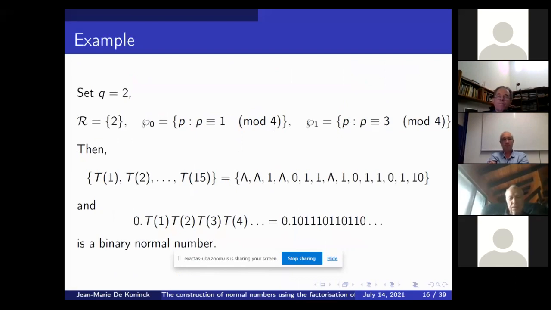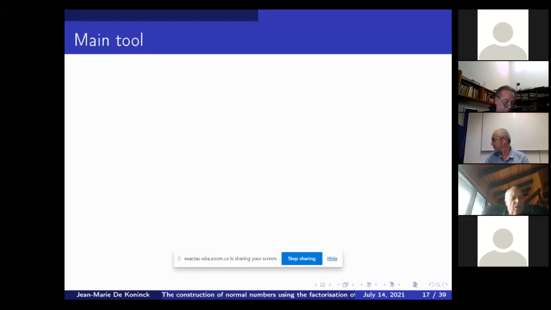An easy example: get back to those primes congruent to 1 and 3 mod 4. If we look at the sequence T1, T2, and up to infinity, of course, I stop at 15. Well, T1 is the empty word, T2 is the empty word because 2 is in R, and then I get a 1, and then T4 is the empty word again because 4 is 2 to the 2, and so forth. If I ignore the lambdas and concatenate all these digits, I get this number, and it's a binary normal number according to my theorem. Now, the main tool for creating normal numbers: how do we prove that we obtain normal numbers?